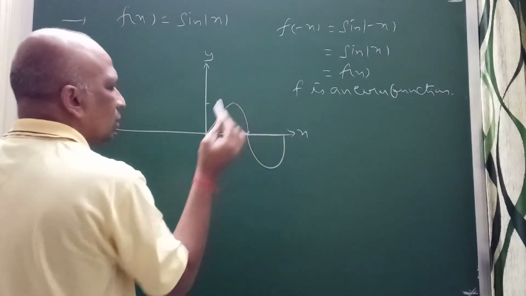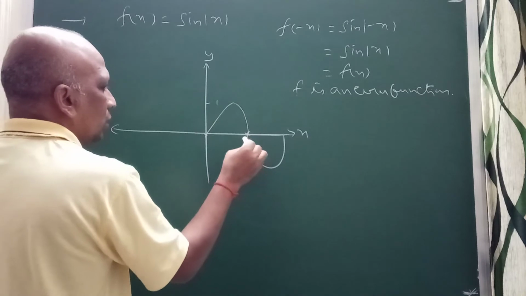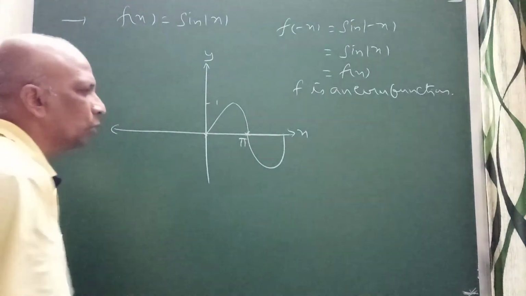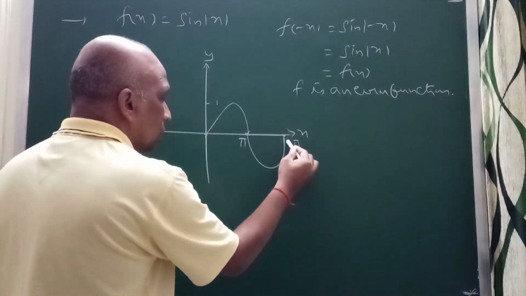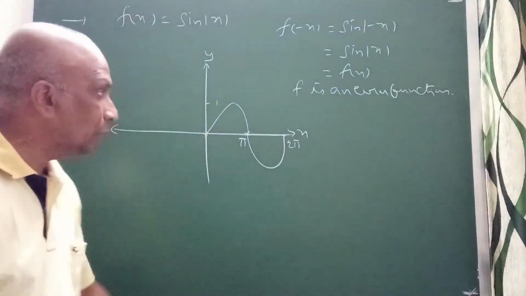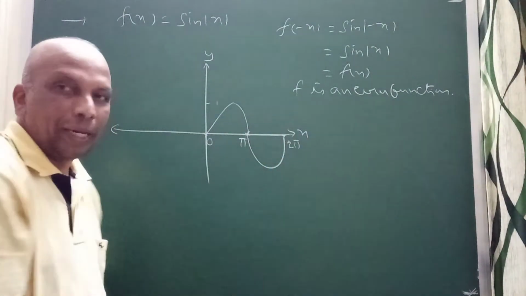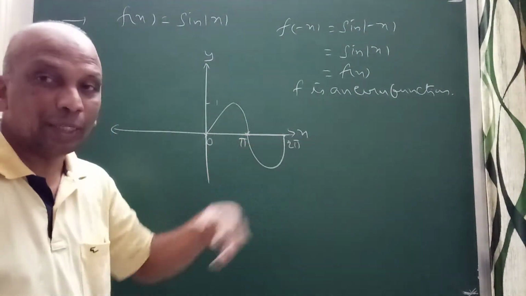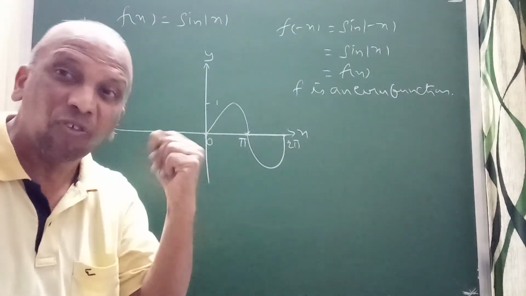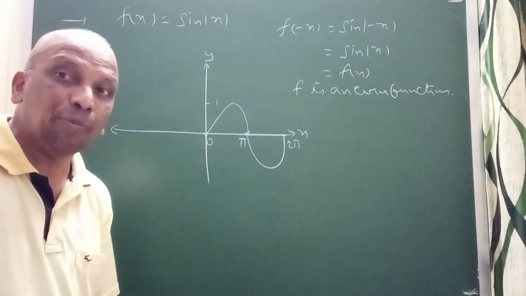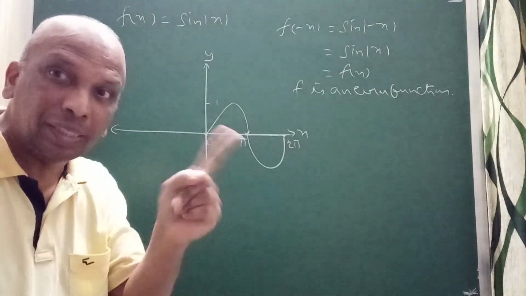Sin pi, sin 180 is 0, and this is 2 pi. Sin 0 is 0, sin pi is 0, sin 2 pi is 0. For every multiple of n pi, sin will be 0. Sin n pi equal to 0, where n is any integer.